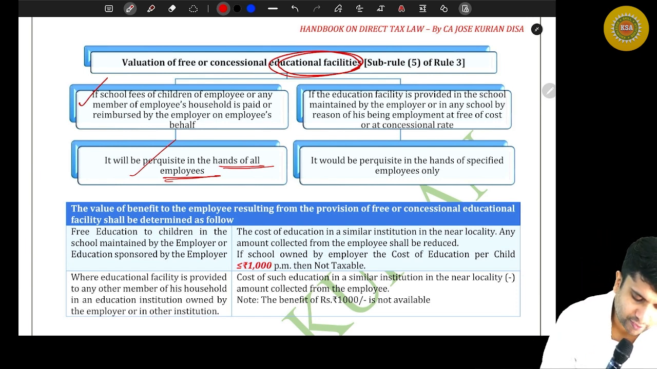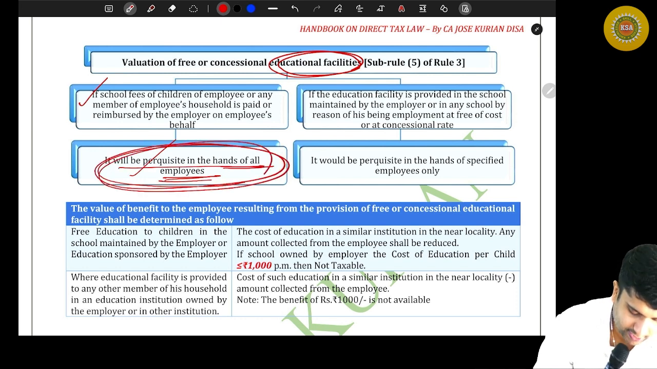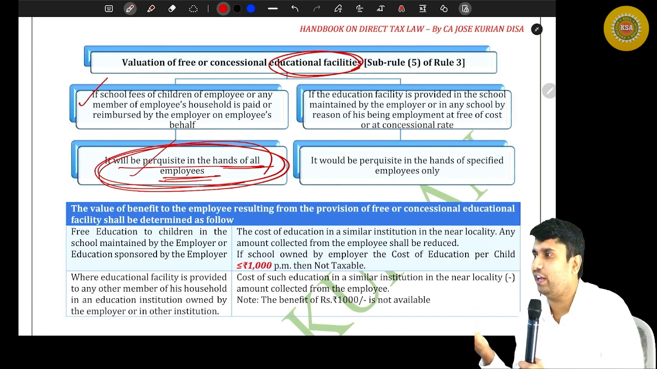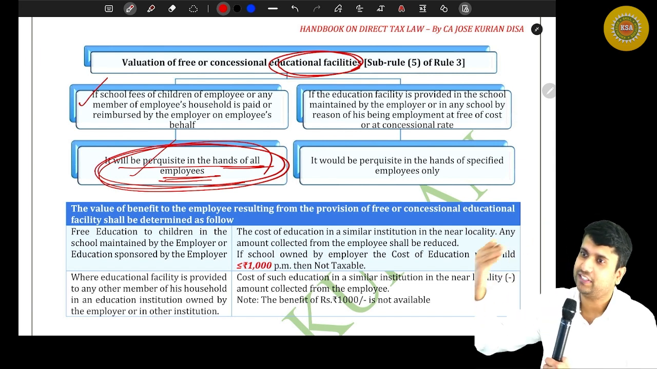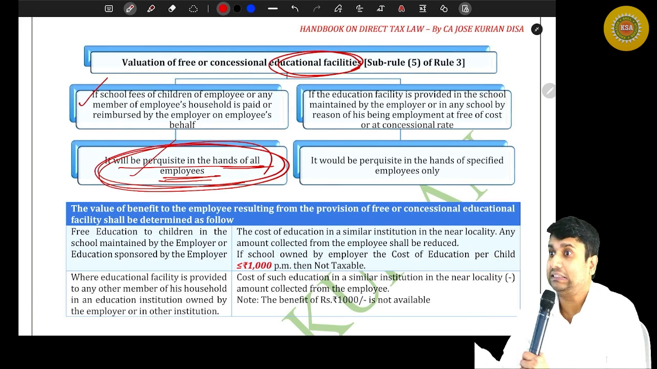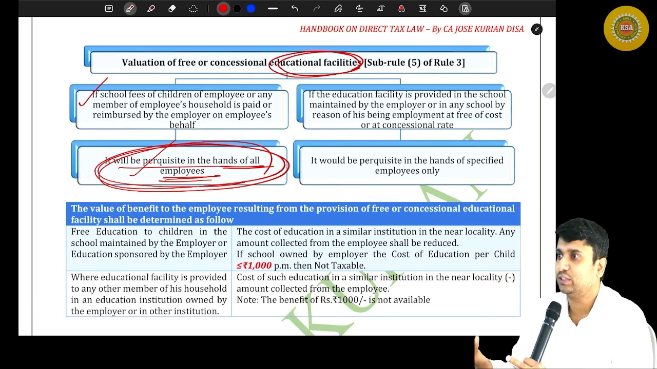If school fees of children of the employee or any member of the employee's household is paid or reimbursed by the employer on the employee's behalf, it will be perquisite in the hands of all employees. Is that clear? You don't require any equation or valuation methodology here, because whatever school fees are borne by the employer shall be the taxable perquisite in the hands of the employee. There is nothing technical here. It is only common sense.